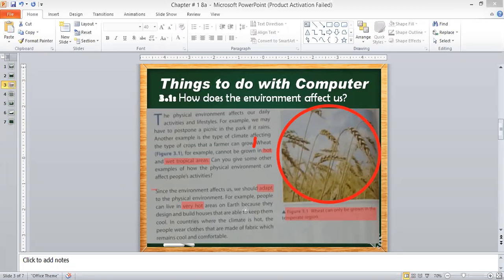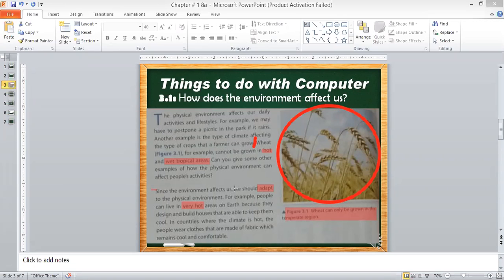So we are building the houses, and we design the houses in such a way that in the hot weather the house will remain cool. So our designing is based on the environment. Our clothes selection is based on the environment.